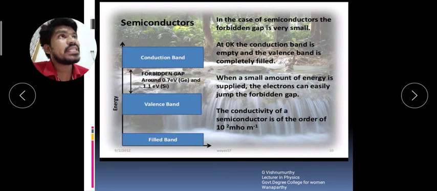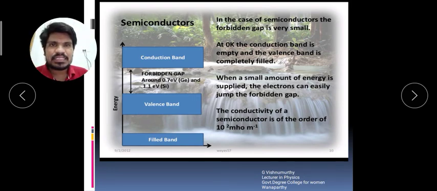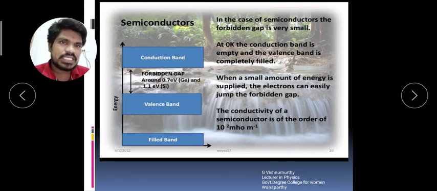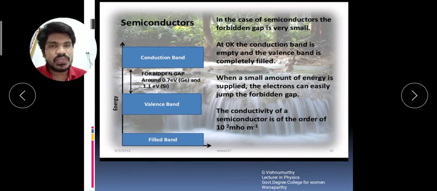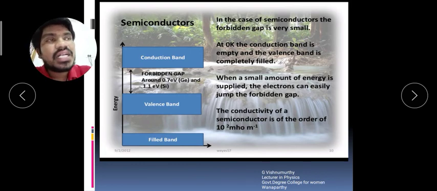Here you see that two definitions are there: the doping process and doping elements. When we add external material to the semiconductor, that process is known as the doping process.